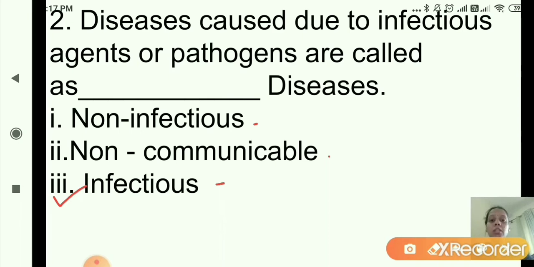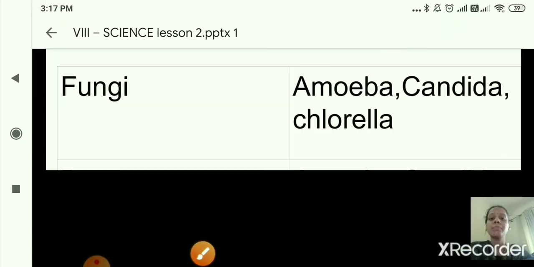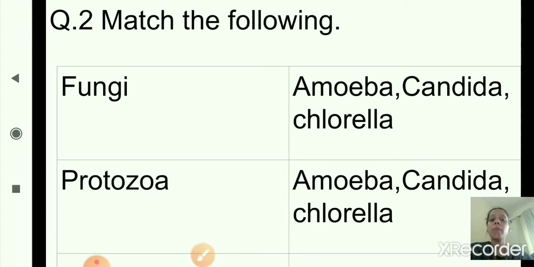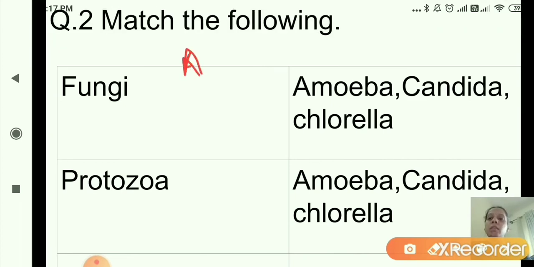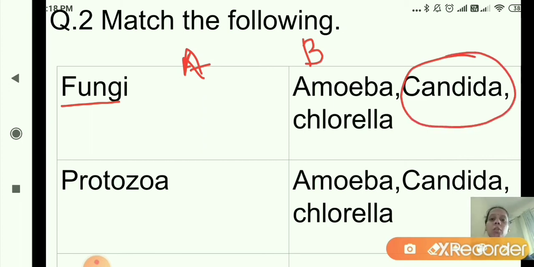Now we'll move to the next question, question number 2, match the following. Here two columns, A and B, are given. In column A the questions are given. From column B you will select the correct answer. Now fungi. Which is the correct option here? Amoeba, candida and chlorella, three options are given. Fungi, example is candida, so you will click on the second option, that is candida.